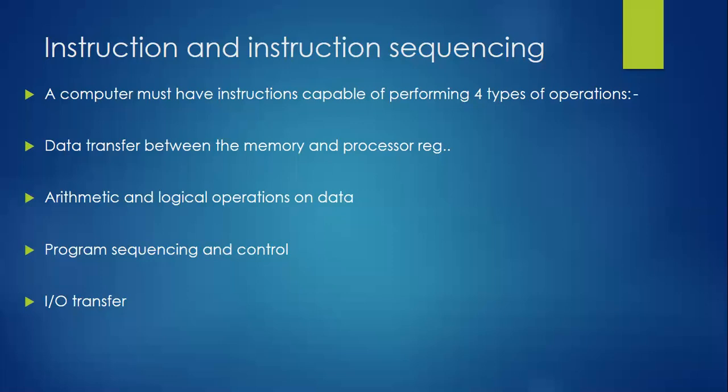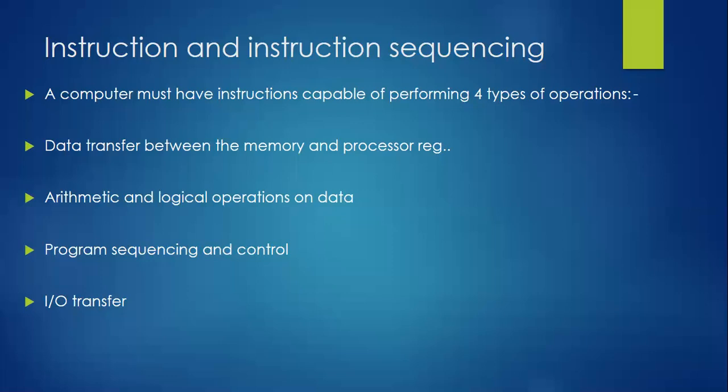Then the second one, arithmetic and logical operation on data. The operand, whatever we get inside the processor from a memory location, over that some kind of arithmetic and logical operation should be performed, right? Addition, subtraction, multiplication, or else for accessing the memory location also, we need to perform some sort of arithmetic operations. So our instruction must be in a position to perform arithmetic and logical operations also. Next, program sequencing and control.